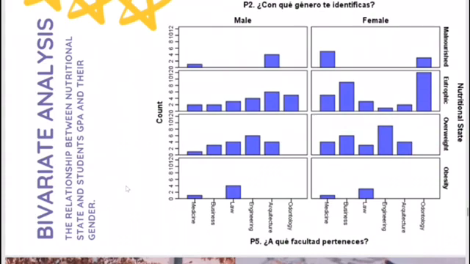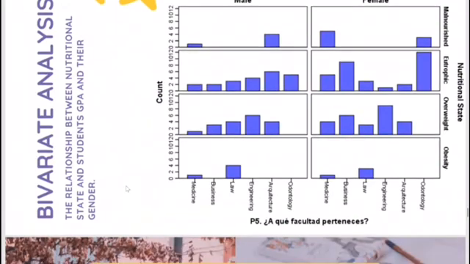In medicine, there are more malnourished females than men. Females have a larger majority of healthy and overweight people, and in obesity, female and male have the same amount. In business, there are more healthy women than men. There are also more overweight women than men. In law, there are more overweight men than women, and there is also more obesity in men than women.